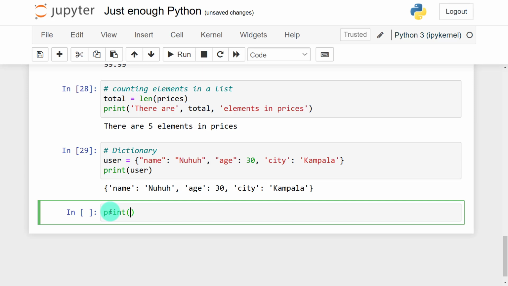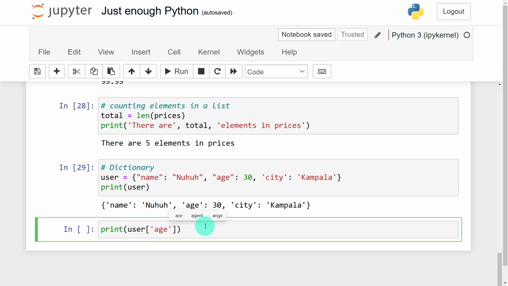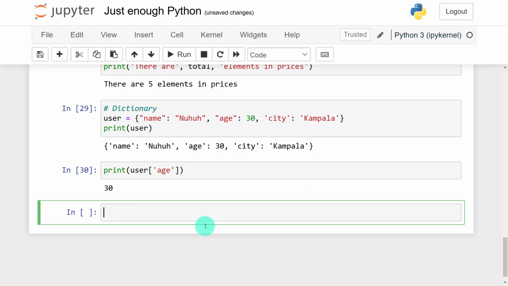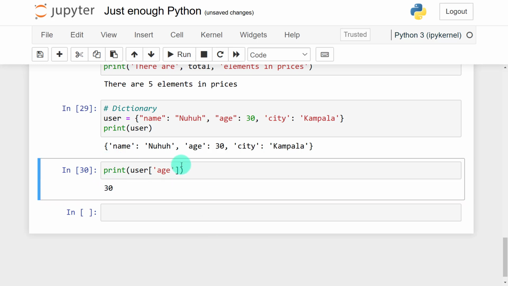To access the age, I'll first write the variable name, and within it index out the key whose value I want printed. That is, the key is age. Now when I run this, you can see that my age, that is 30, has been printed. I hope this makes sense. So that is how dictionaries actually behave.